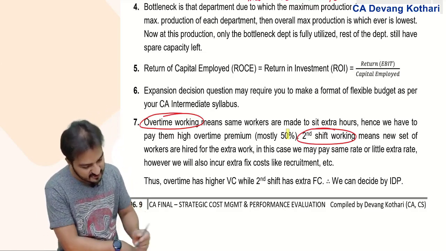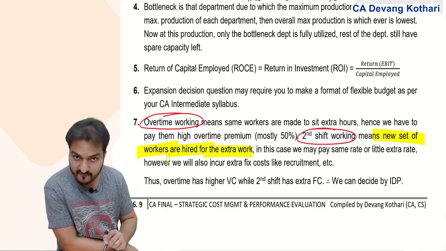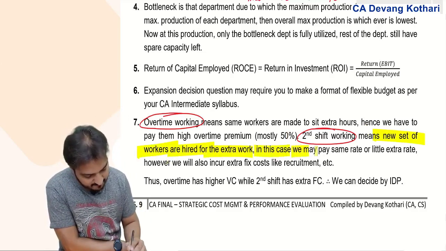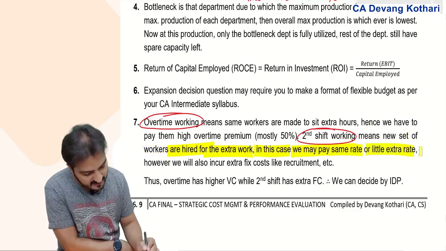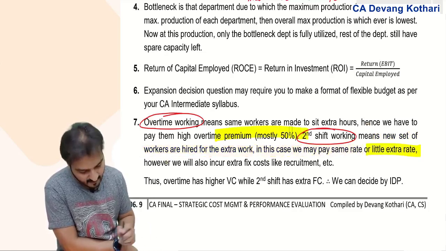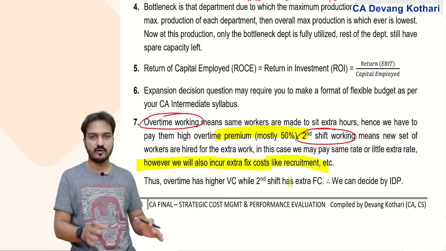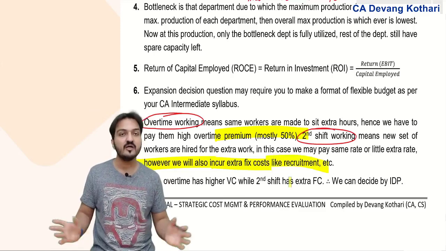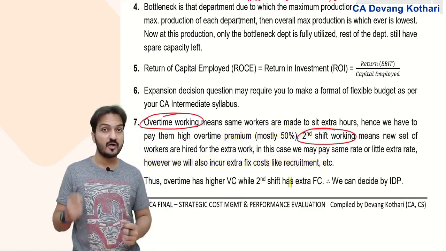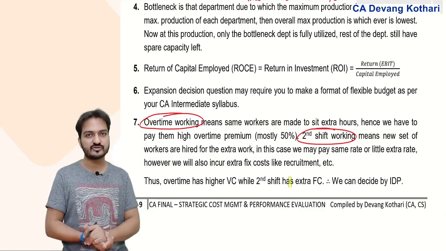So second shift working means a new set of workers are hired for extra work. In this case, we may pay them the same rate or a little extra rate, not 50% extra. But in this case, we will incur extra fixed costs like recruitment cost or other fixed costs. You need to decide in the question whether overtime or second shift working is better. We have done some such questions also.